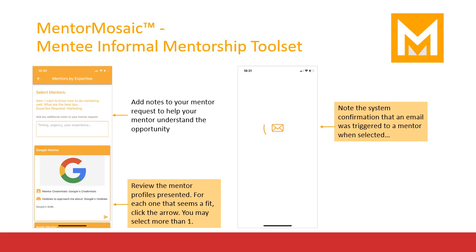Here is shown the list of mentors who may be a good match for each of your questions in a theme. You can scroll through the list, read the credentials and interests of the prospective mentor, and decide whether you think a short-term match might be made. If you like what you see for a mentor, you can trigger an invitation to the mentor by clicking the arrow button. When you do, MentorMosaic will trigger email and app notifications to the prospective mentor. You can choose more than one if you feel you want a breadth of experience.